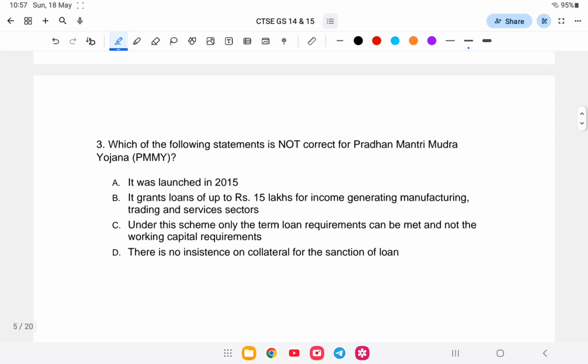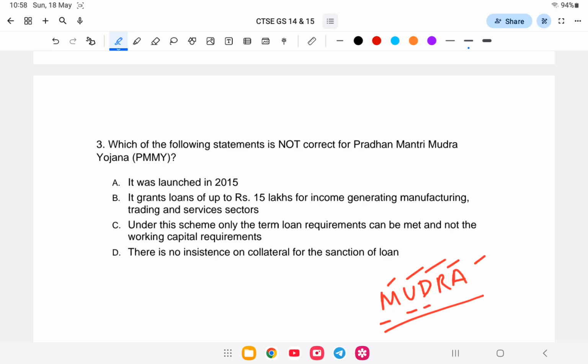Next, question number 3: which of the following statements is not correct regarding the Pradhan Mantri Mudra Yojana? Pradhan Mantri Mudra Yojana gives loans to small and micro industries. MUDRA stands for Micro Units Development and Refinance Agency.